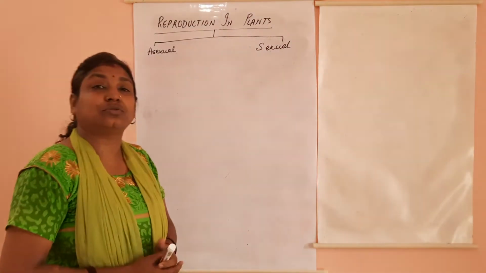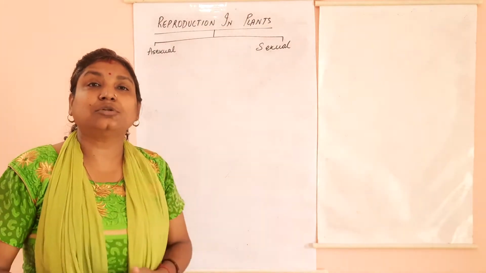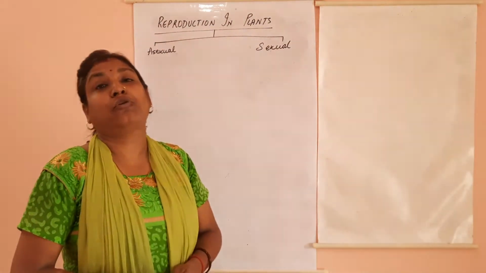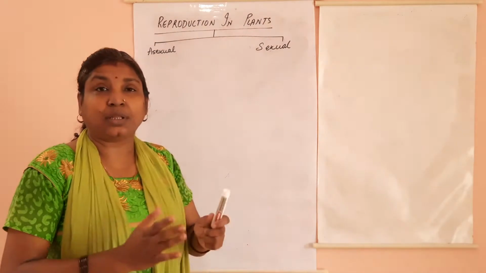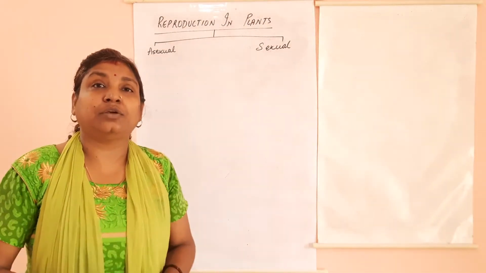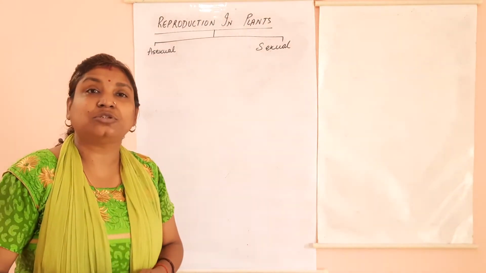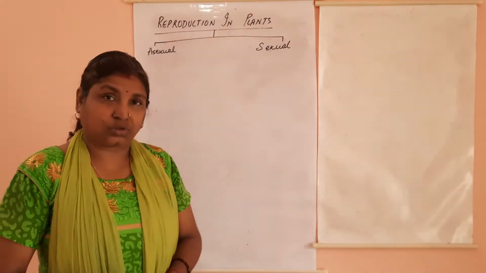Now what is asexual reproduction? Reproduction which does not involve the formation of gametes. In that, only one single individual, one single parent, is sufficient to produce new offsprings.